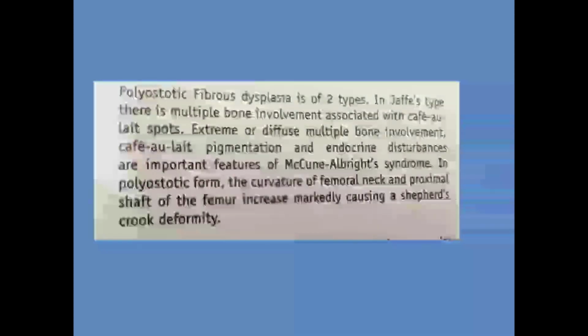Jaffe's type involves multiple bone involvement along with cafe-au-lait spots, whereas in McCune-Albright syndrome there is extreme or diffuse multiple bone involvement, cafe-au-lait pigmentation along with endocrine disturbances. So this is an important feature to note.